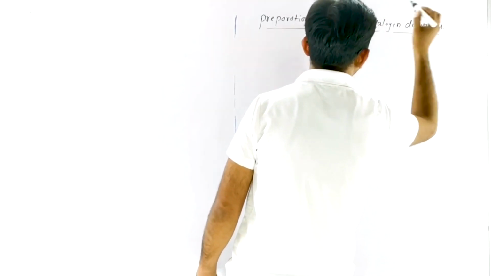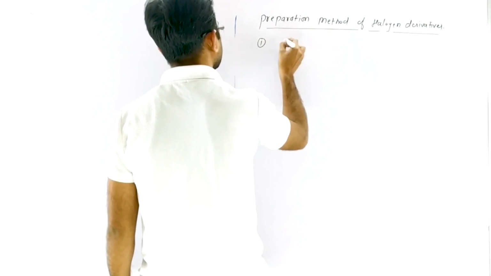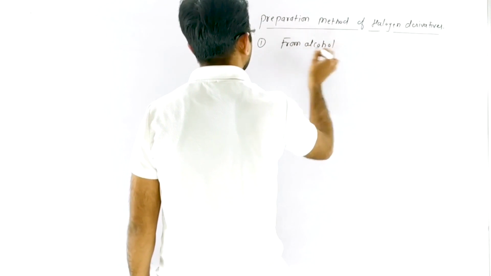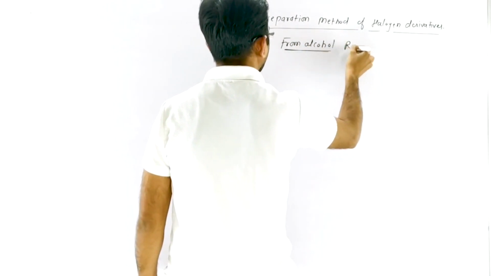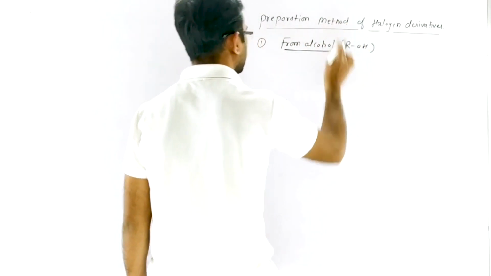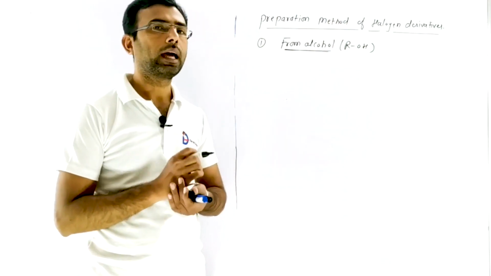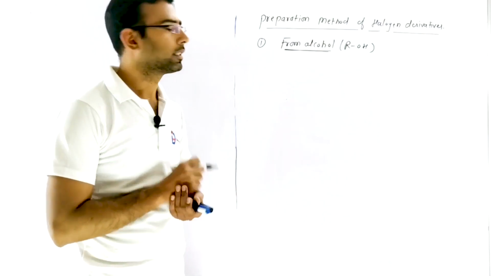First method of preparation is from alcohol, or we write ROH. For preparation of halogen derivative from alcohol, we have three reagents.